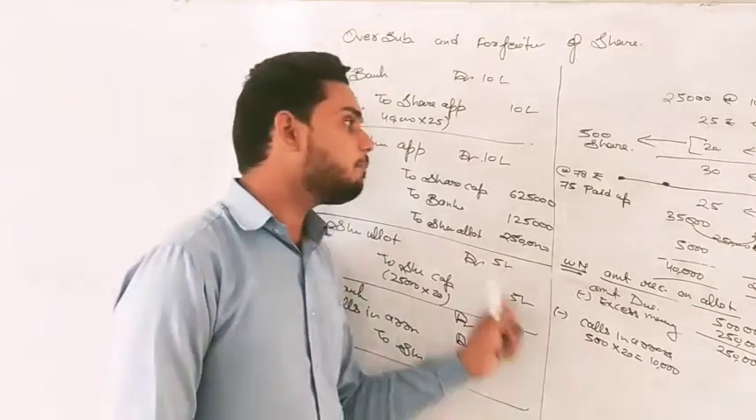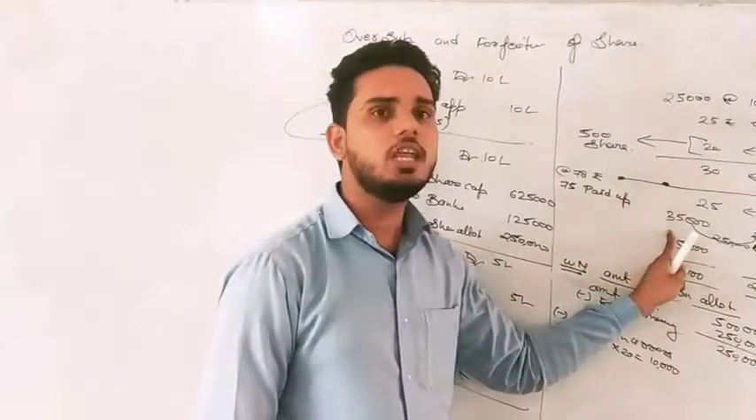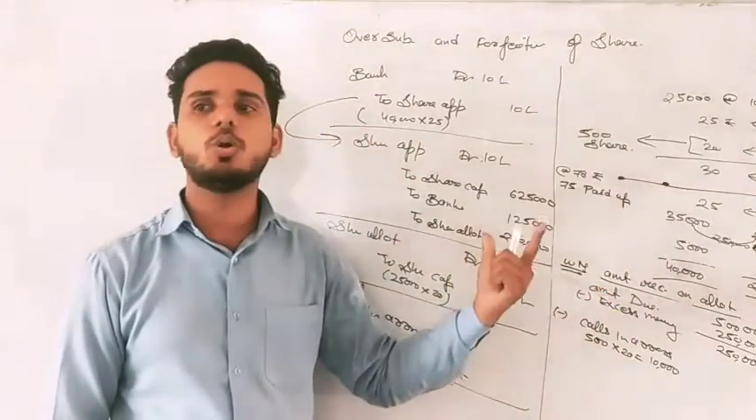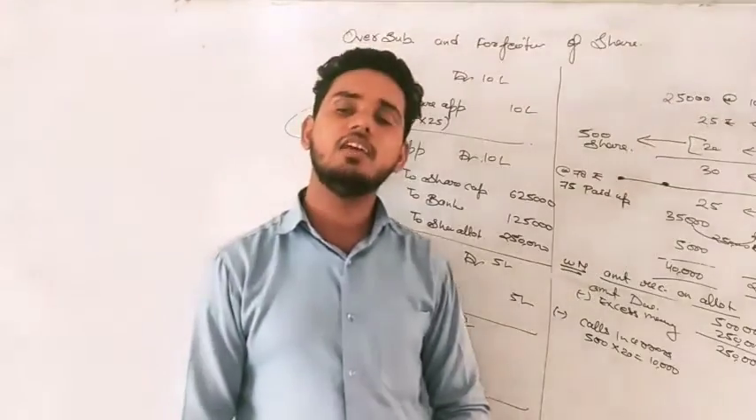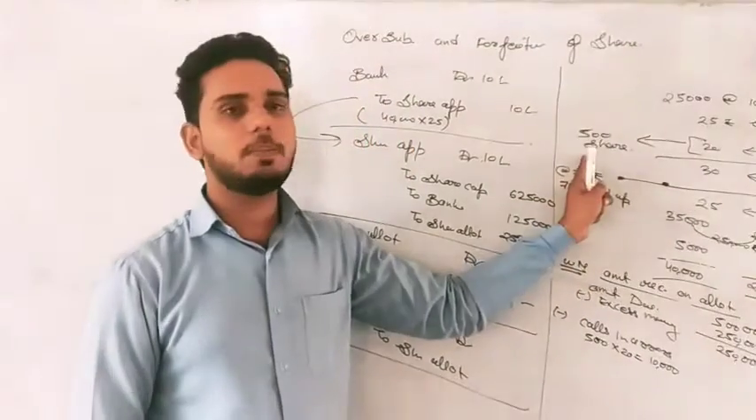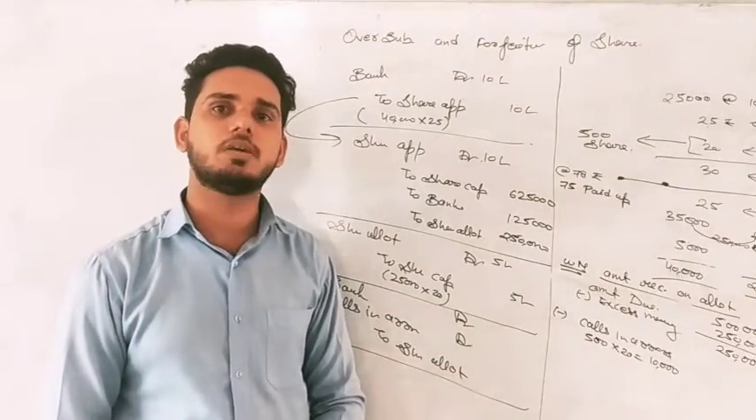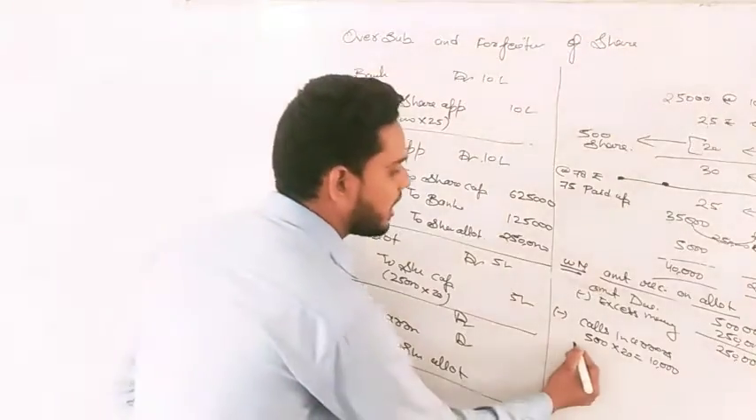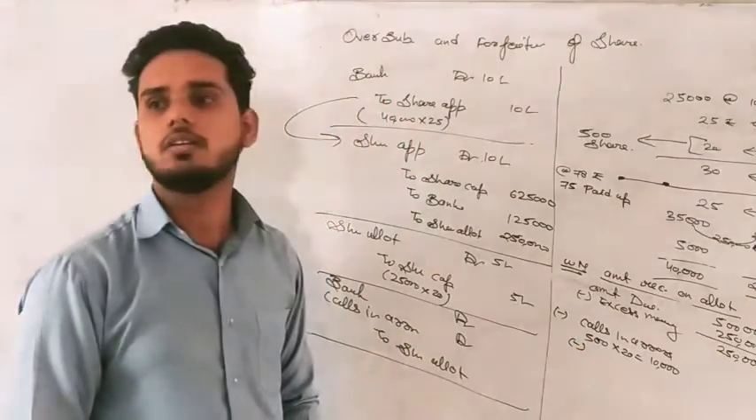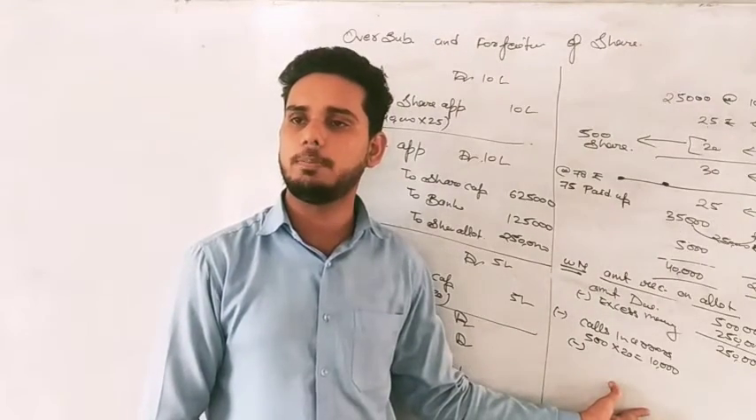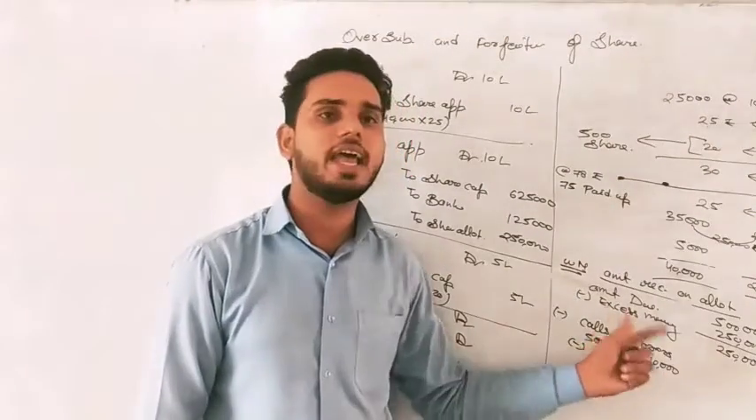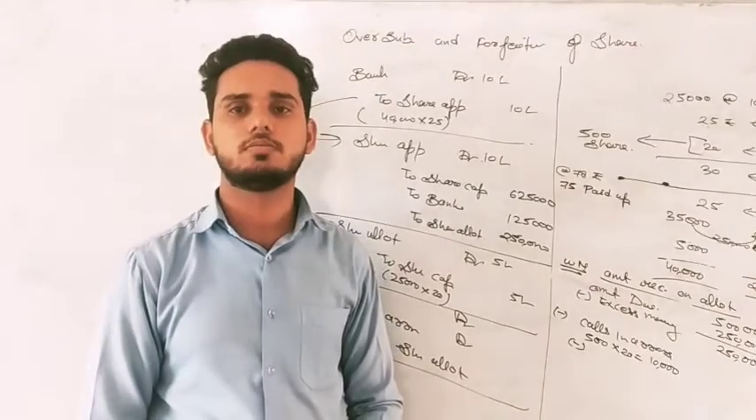Because they belong to that category who had applied for more than what we have given to them. That means unwillingly, these 500 people have also paid some excess money, and that excess is already adjusted in allotment. So that is not the actual amount that we have to receive from 500 people. In the same way, this is not the actual amount of calls in arrear also.